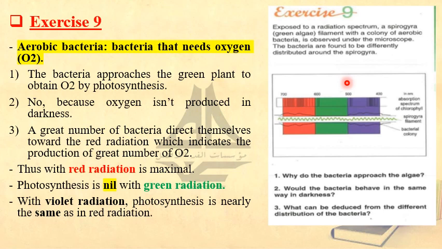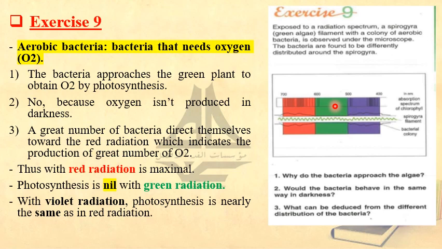Bacteria that need oxygen. And you see that this bacteria is spread in different proportions. In which light is it the highest amount? In the red light. Look how many black dashes we have, right? In the red, then in the violet, and the least amount of such bacteria was concentrated in the green light.